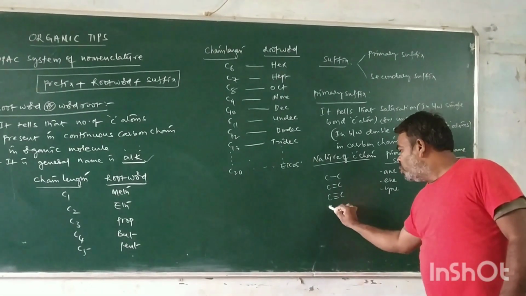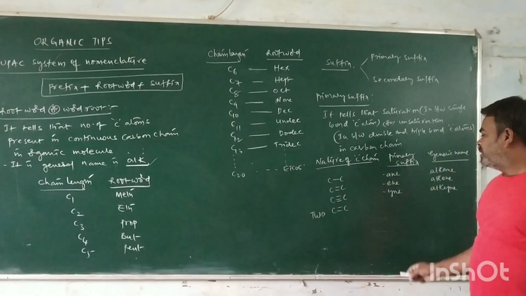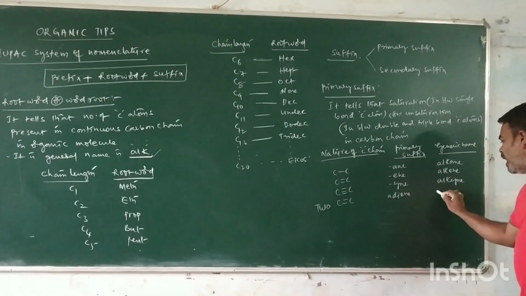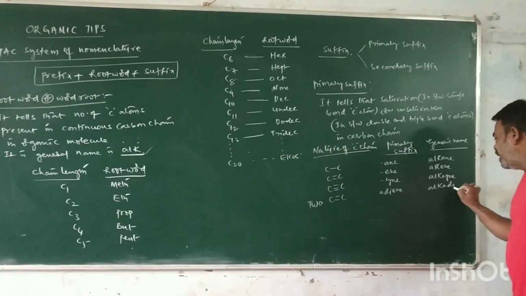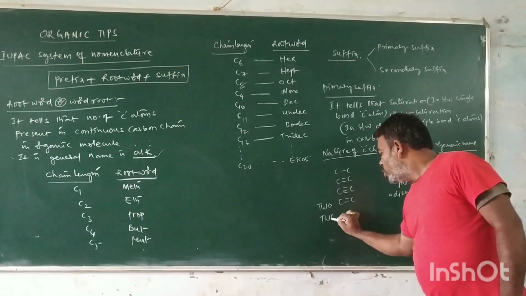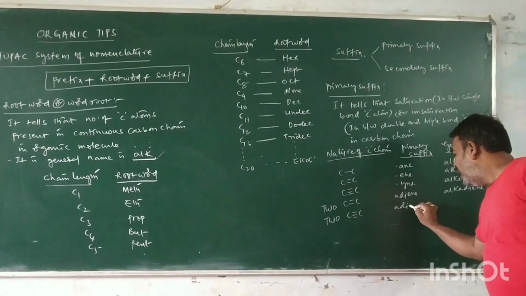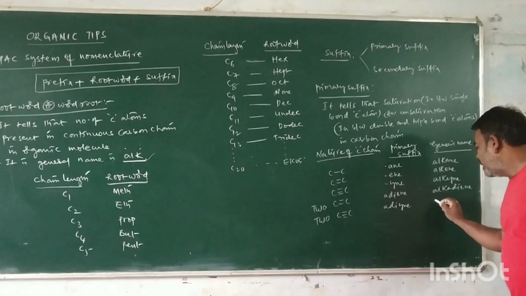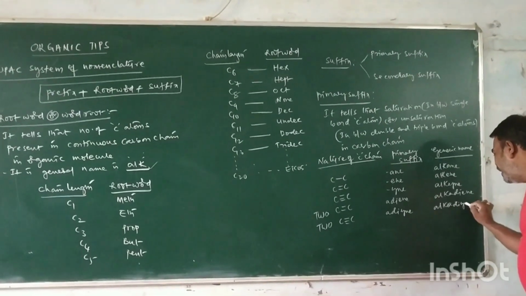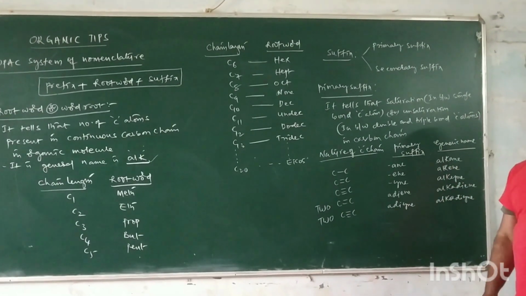Two double bonds, that is diene, so alkadiene. Two triple bonds, that is diyne, alkadiyne. So this is the primary suffix and the generic name. Okay, thank you.